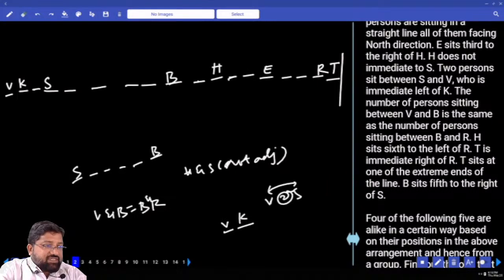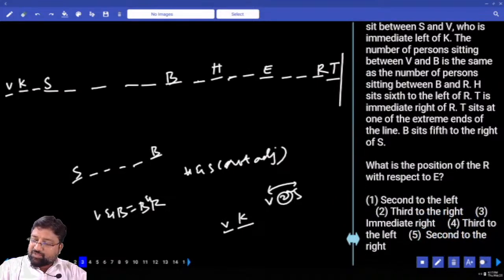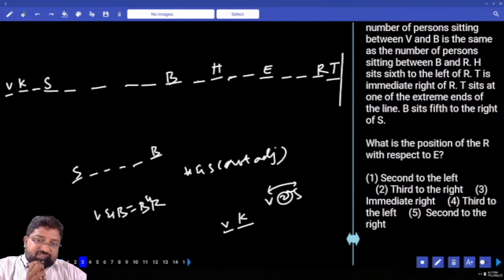How many persons are sitting in the row? 8. What is the position of R with respect to E? Position of R with respect to E is third to the right.